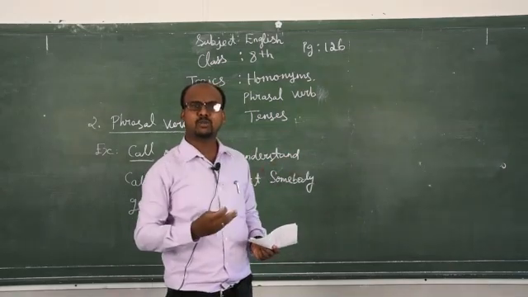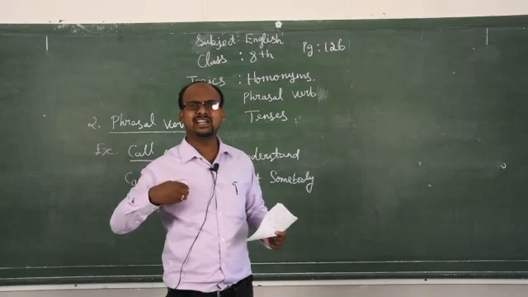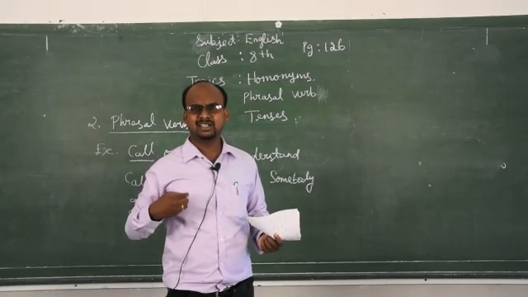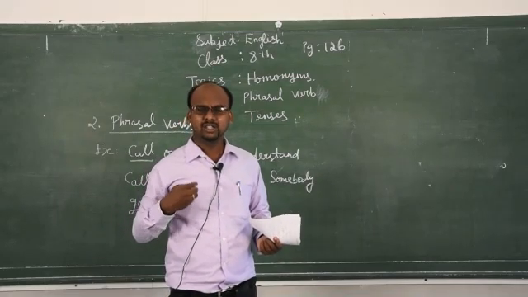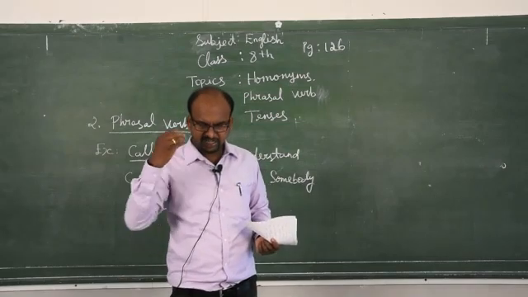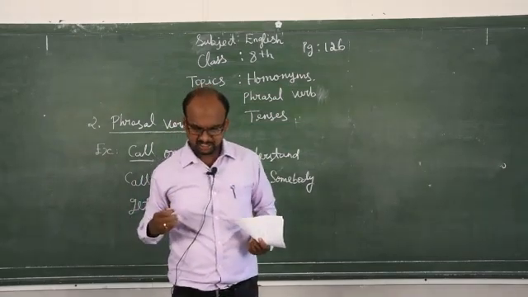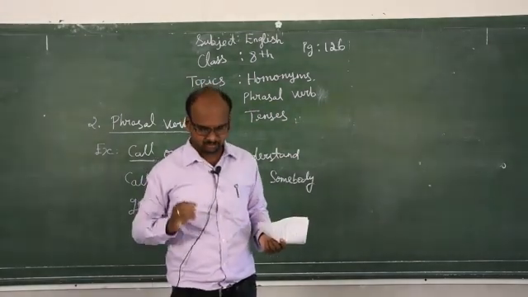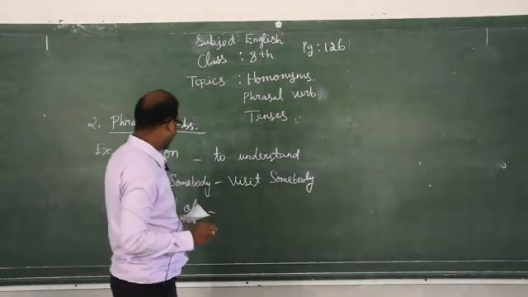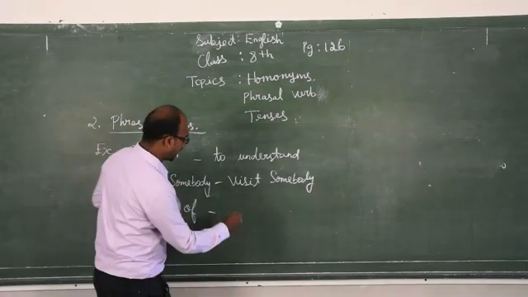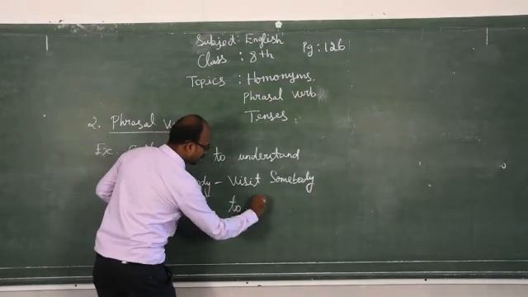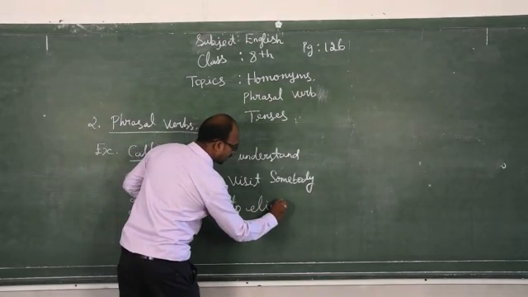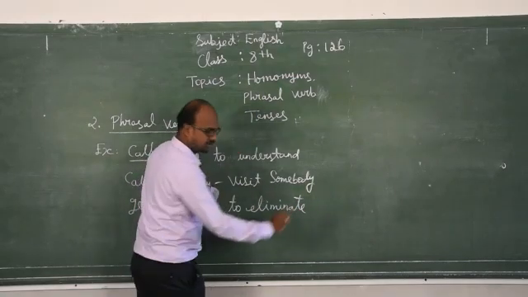We are telling one boy who is always wearing a ragged and dirty dress, so what we are saying is, please get rid of that old t-shirt. It's ragged, it's already torn. That is the meaning. Get rid of means to eliminate.